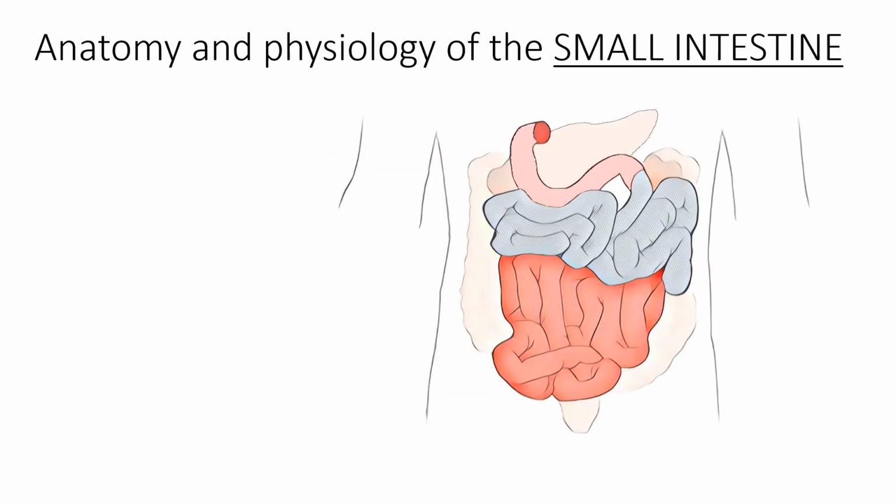The small intestine is a coiled tube that measures about 3 meters or 10 feet in a living person. However, it can be twice as long in a cadaver due to loss of muscle tone. It is pretty thin in diameter, about 2.5 centimeters or 1 inch, hence its name small. There are 3 main parts to the small intestine.